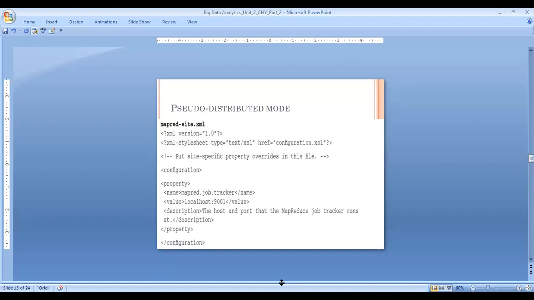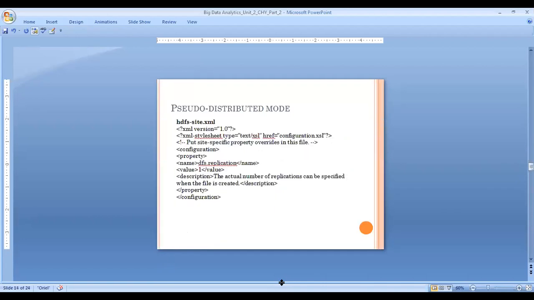Mapred takes care of the MapReduce and the job tracker concept. HDFS takes care of the replications, how to maintain them once the data and file are created.